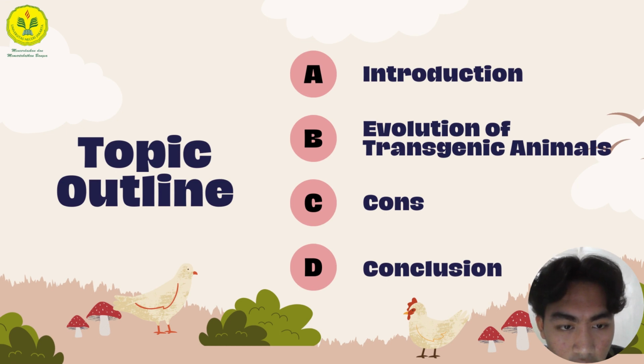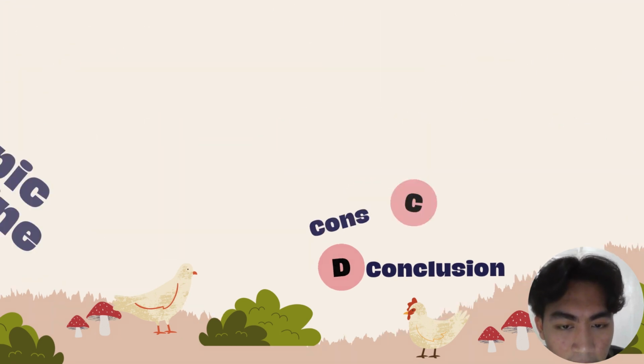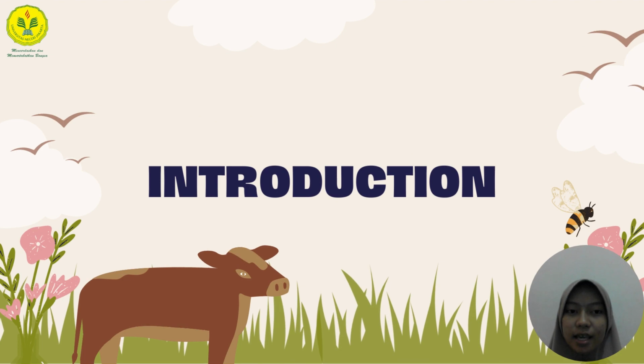The topic outline of our discussion today is: introduction, evolution of the transgenic animals, the cons, and the conclusion. Okay, the first is introduction.